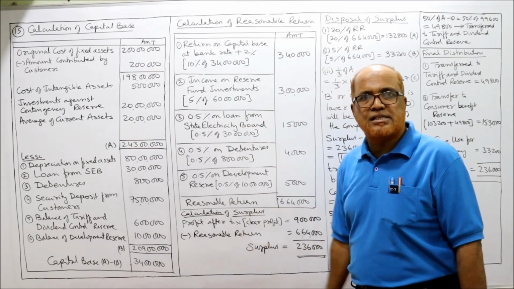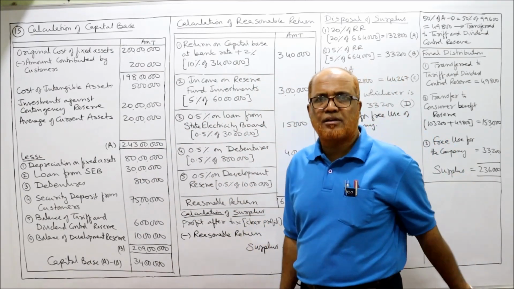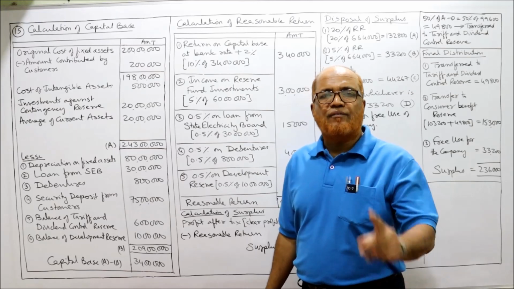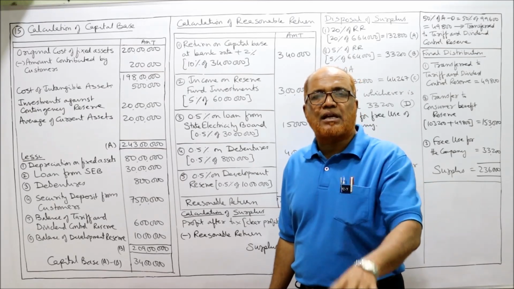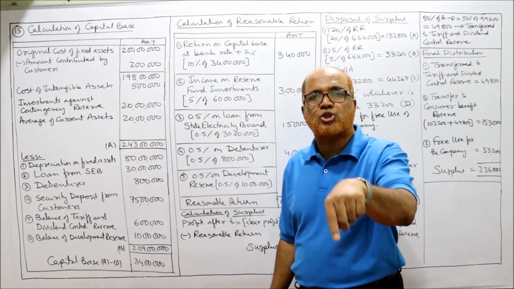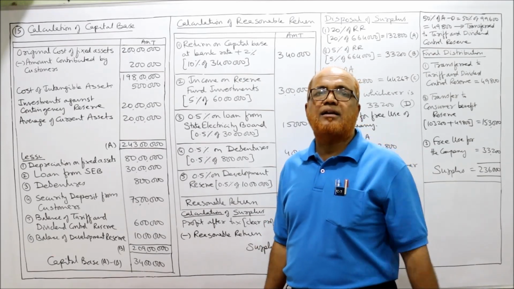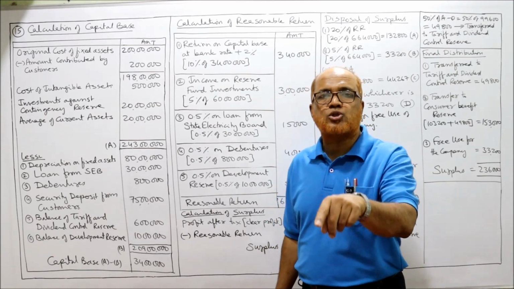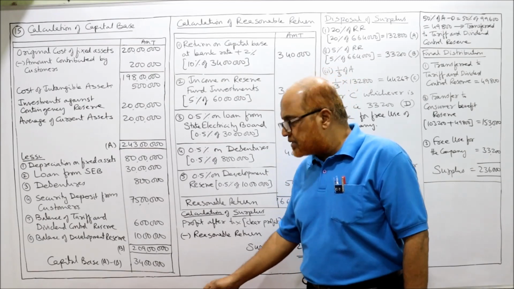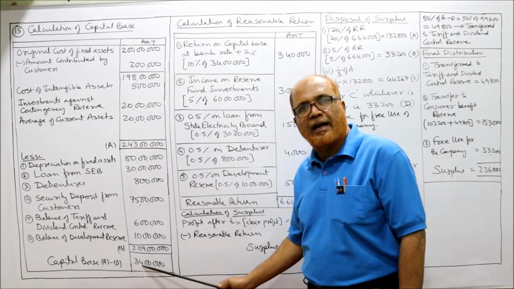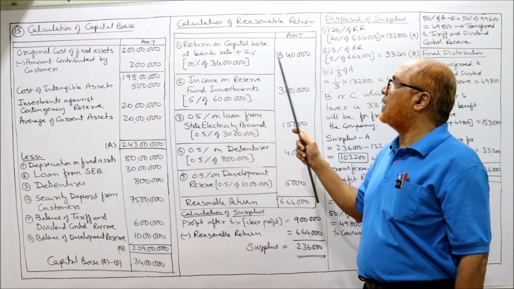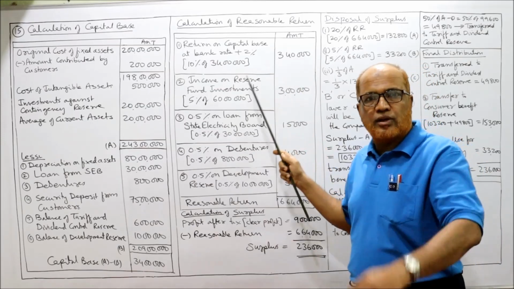Now we calculate reasonable return. 5 items. Already we know it, 5 items. The first item, return on capital base at bank rate plus 2%. In the problem, bank rate is given 8%. So 8 plus 2, 10%. So 10% on capital base, 34 lakh. So 10% of 34 lakh, 3 lakh 40,000. This is the return on capital base.